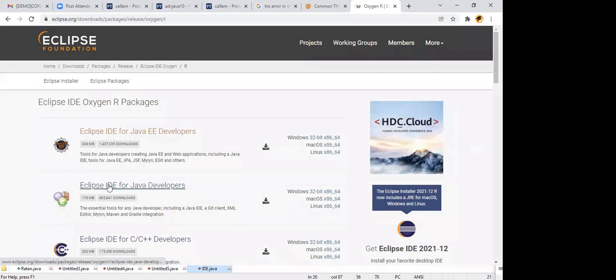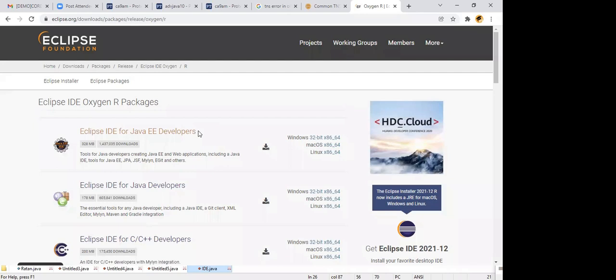This is the data, guys. Eclipse IDE for the Java developer. We can see only Java developer means this is the data. Okay, clear, right? Only for Java developers means this one. It supports only core Java applications. But servlets and JSP we need to check, right? That's why you can go for the Eclipse IDE for the JEE developer basically. Okay.